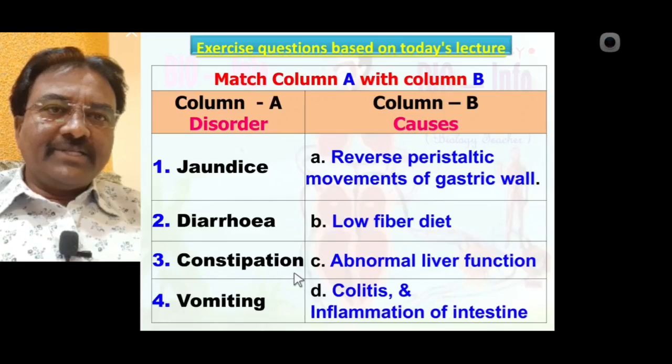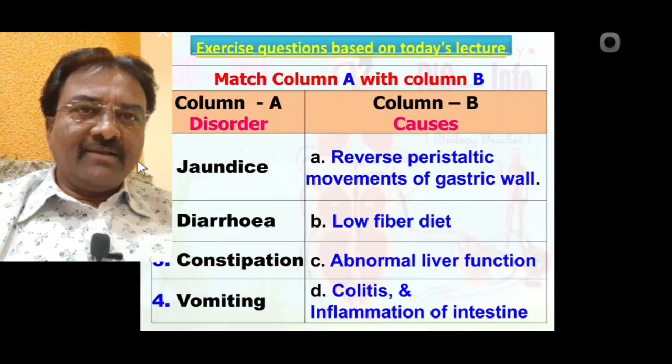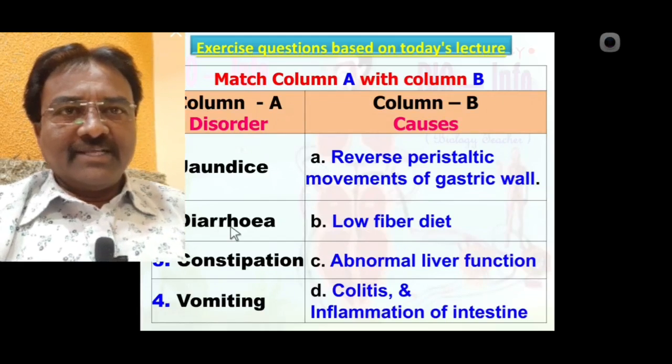Constipation is one of the disorders. Yes, constipation: low fiber diet. Low fiber diet causes constipation, so 3 matches with B. Vomiting, yes, vomiting is a disorder due to reverse peristaltic movement of the gastric wall, so 4 matches with A. Up to this, today's lecture is completed.